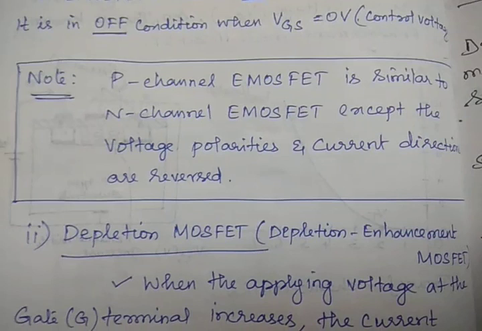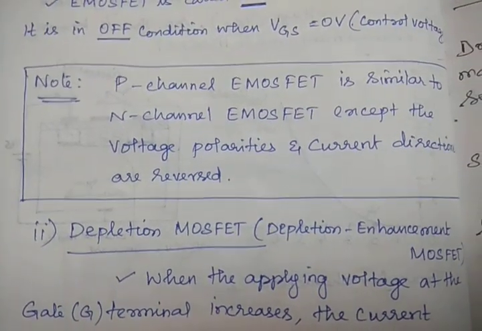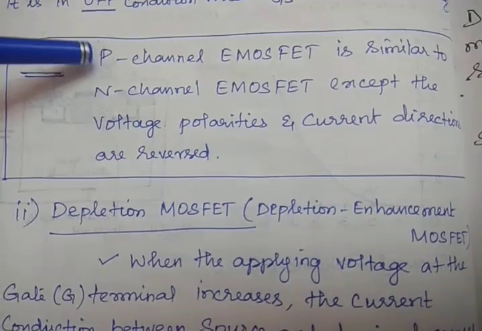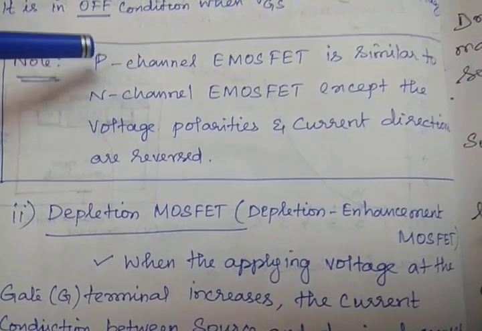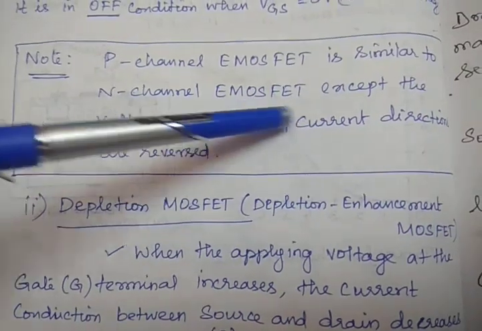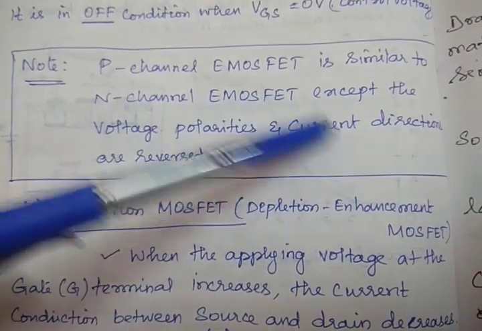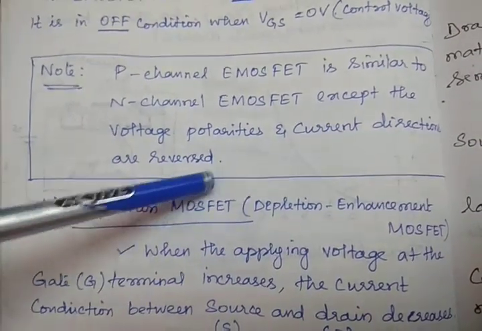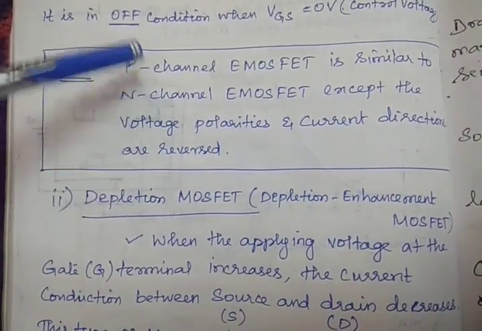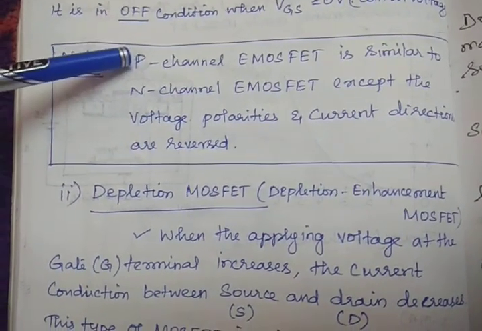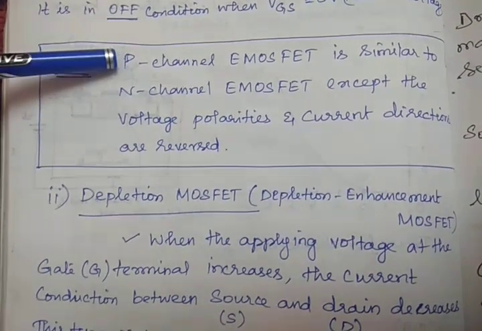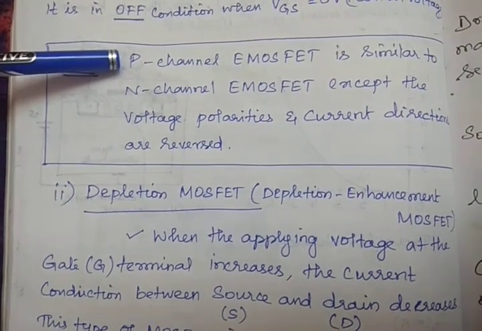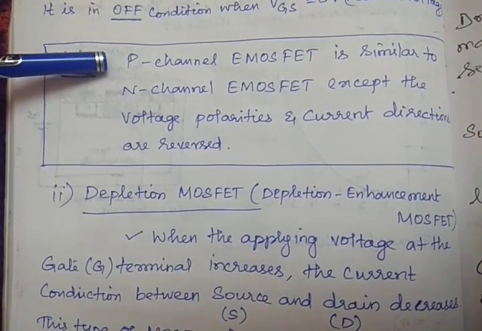Note, P channel E-MOSFET is similar to N channel. So far we discussed N channel E-MOSFET. P channel is homework for you. You have to do this one. The difference between P and N is that voltage polarities and current directions are reversed. So please practice this one, and draw the transfer characteristics and drain characteristics for this P channel E-MOSFET and send it to me.